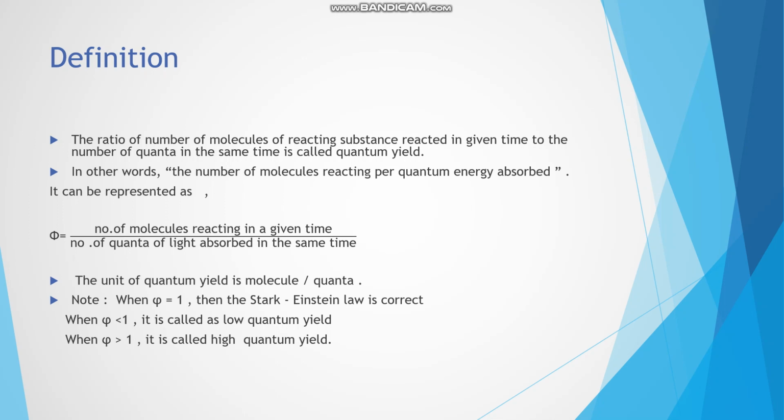You can remember that when phi is equal to 1, the Stark-Einstein law is correct. When phi is less than 1, it is called low quantum yield. When phi is greater than 1, it is called high quantum yield.